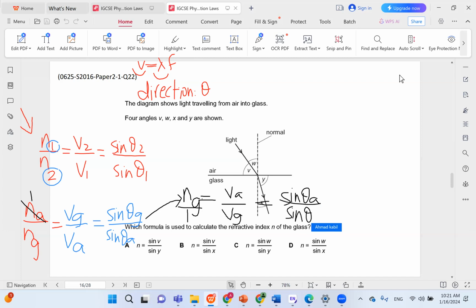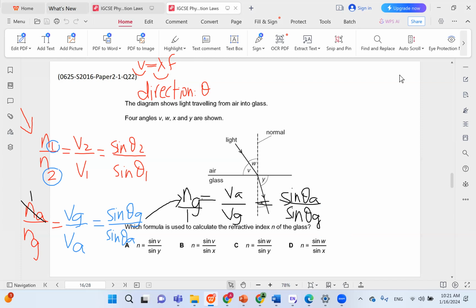So this is what you should bear in mind, which is that the n opposes the v and the theta. If the n1 is up, then the v1 and the theta1 will be down in the denominator, and the opposite is true. And we can actually discuss the physics of that. It's not just something to memorize, but to be honest, just knowing this rule mathematically is simpler and shorter to answering questions of this sort.